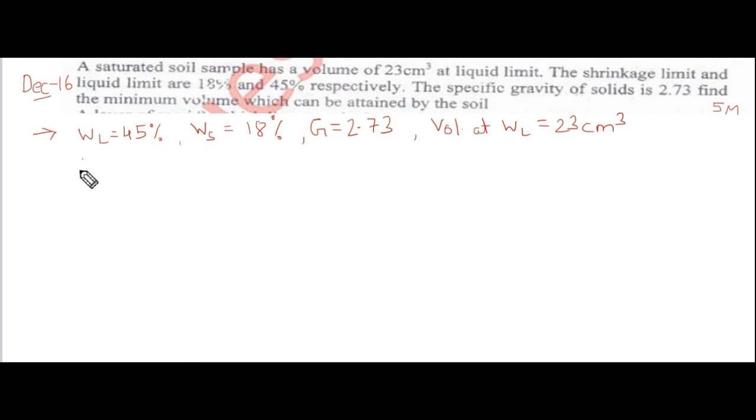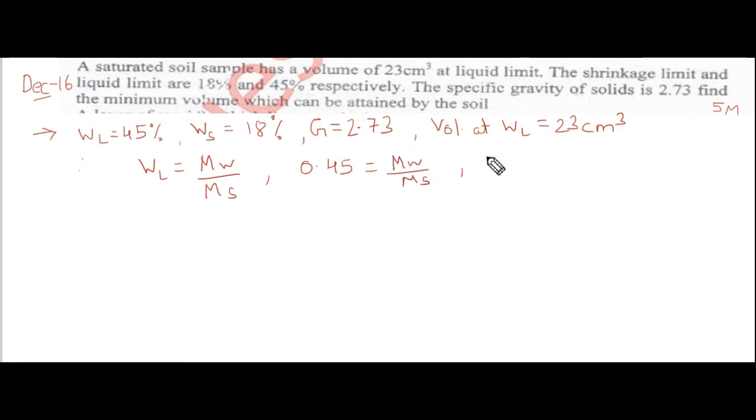Therefore, liquid limit equals mass of water divided by mass of solids. Okay, the liquid limit is 0.45, equal to mass of water divided by mass of solid.